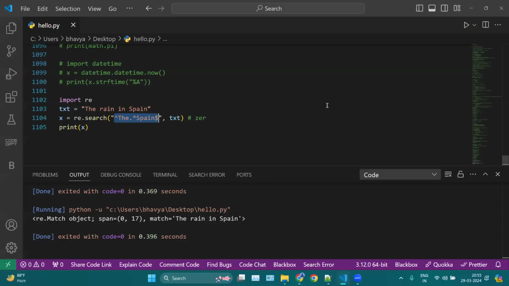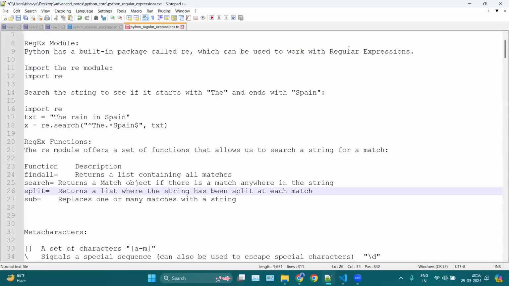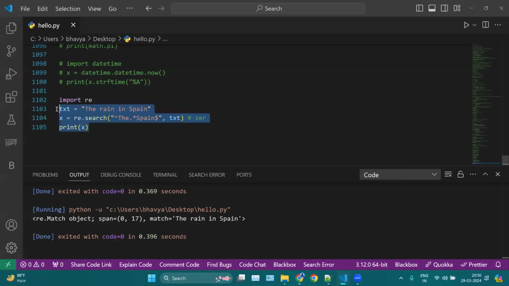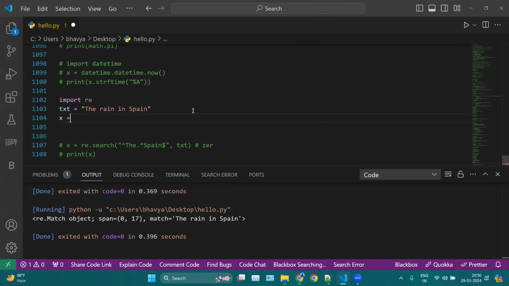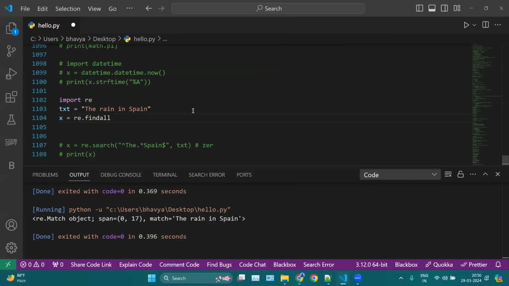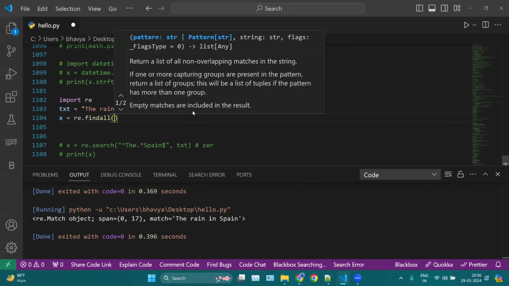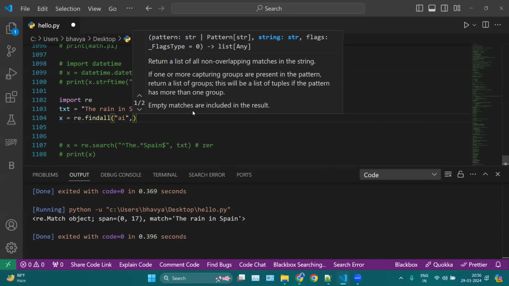Now we can use these functions, which are findall, search, split, and sub. Like how to use them? Let me comment this out. Again, here we have the same string, which is "the rain in Spain". Now here we can use x dot findall. Now what are we finding? Let's say I'm finding "ai" here. And from where are you finding?